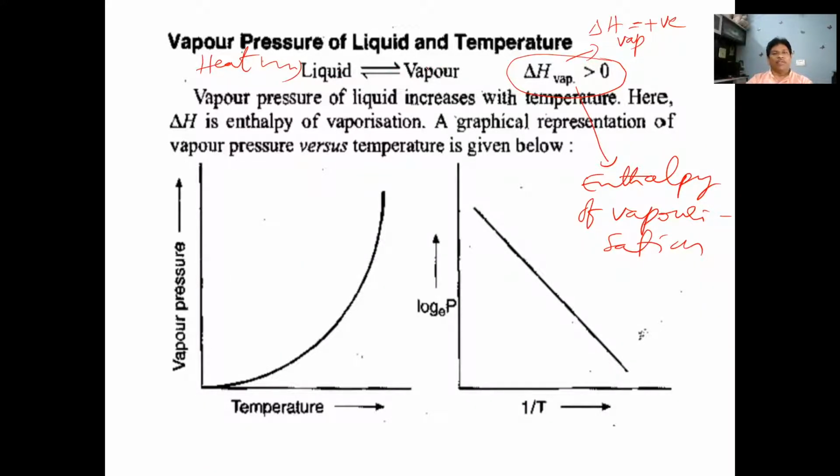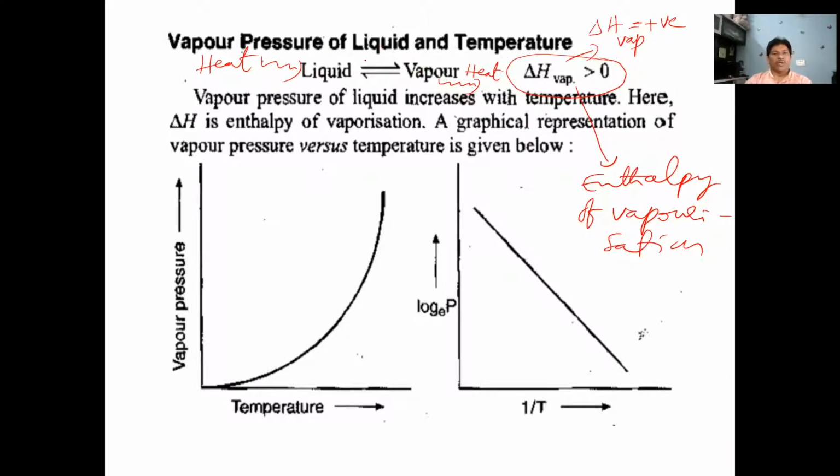When vapor converts into liquid, the vapor loses some amount of heat energy to convert into liquid. But when liquid is converting into vapor, the liquid absorbs some amount of heat energy. That's why the conversion of liquid into vapor is an endothermic phenomenon. Endothermic means delta H positive.